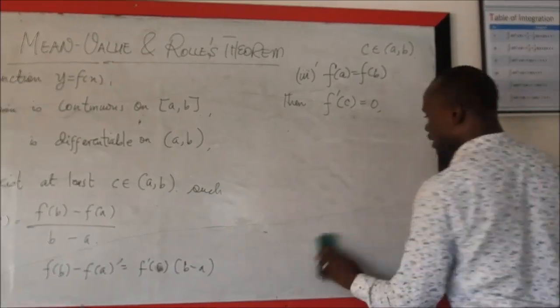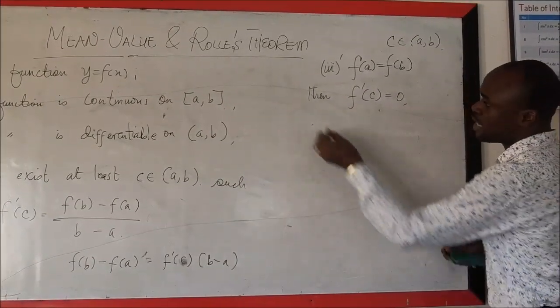So let me draw the graph so that you can visualize the theorem and understand it better. Now, what Rolle's theorem is saying is that when we have